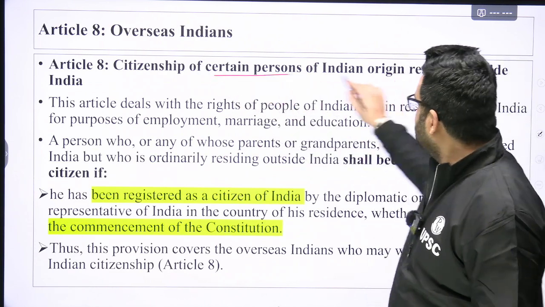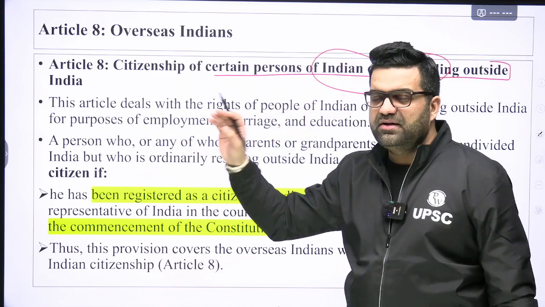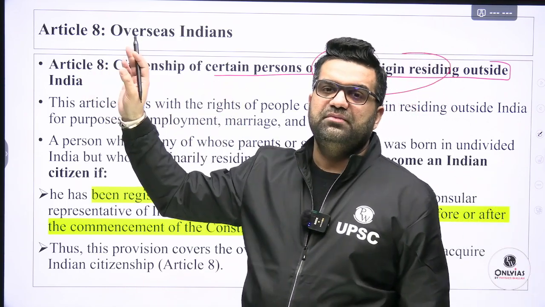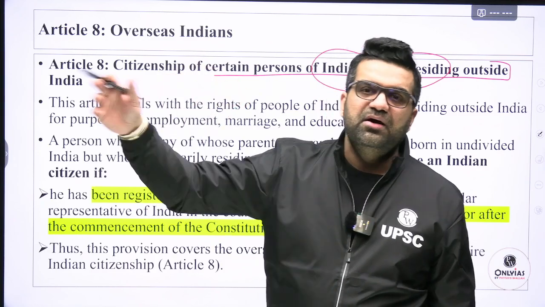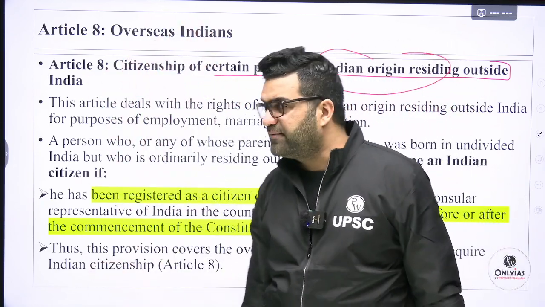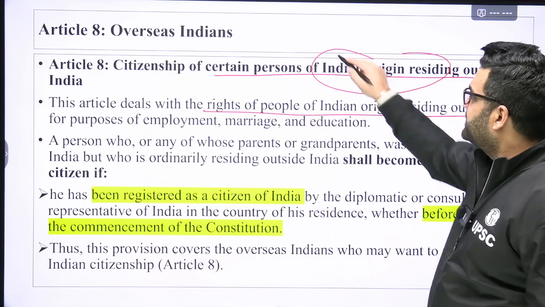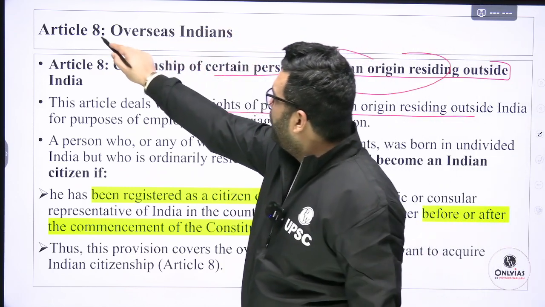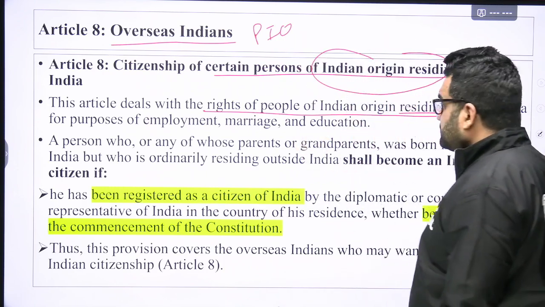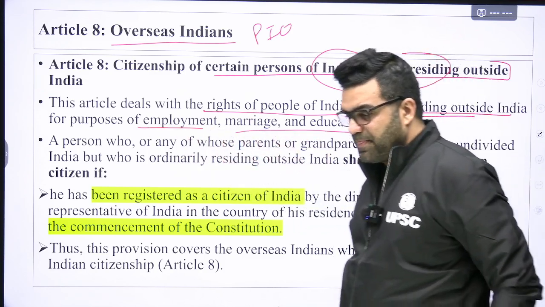Citizenship of certain persons of Indian origin. Now we are talking about neither Pakistan nor India. We're talking about somebody who left for greener pastures. Let's say they are living in Russia or USA or Canada or elsewhere. This article deals with the rights of people of Indian origin. So Article 8, overseas Indians, PIOs, etc., now outside India for the purposes of employment, marriage, and education.